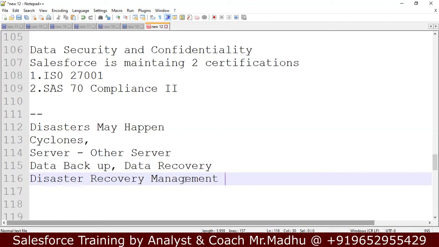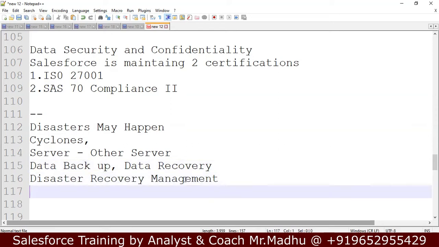So all these things are provided by database.com. They have two certifications for security and confidentiality. They have disaster recovery management. They have data backup. They have data recovery. All these facilities are available. So Salesforce is offering this kind of excellent features to customers. That's why many organizations are shifting to Salesforce. They are adopting Salesforce.